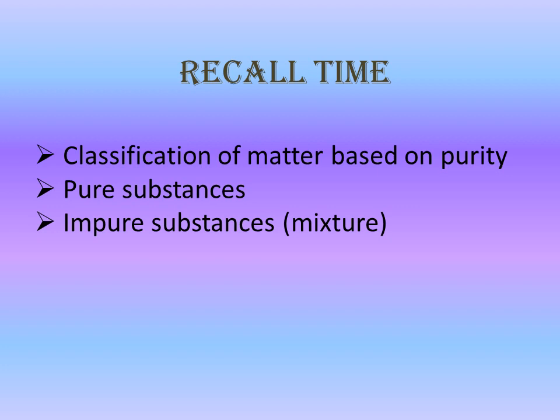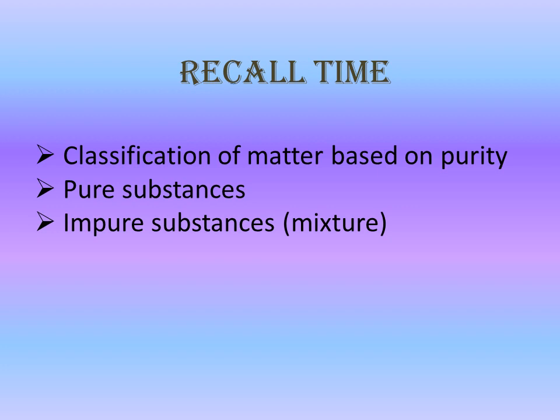We have also learned about the definition of pure substances, their examples, plus their properties. Similarly, we have learned about impure substances, definition, examples, and its properties. Pure substances. What are pure substances? Pure substances are the substances that are made up of only one kind of particles, a single kind of particle. Whereas impure substances are the substances which are made up of two or more than two kinds of particles.